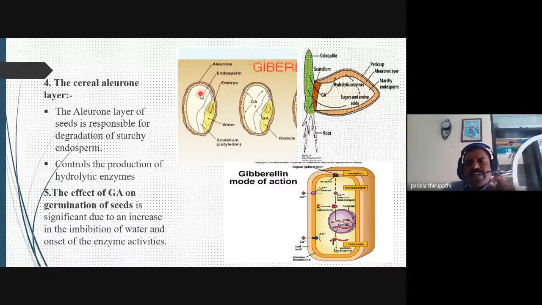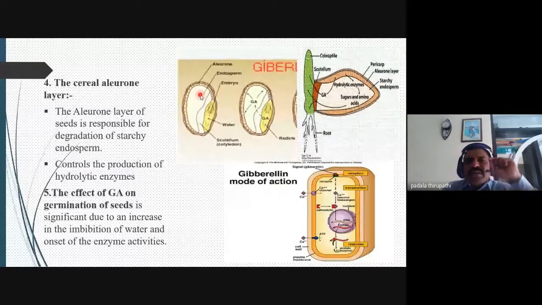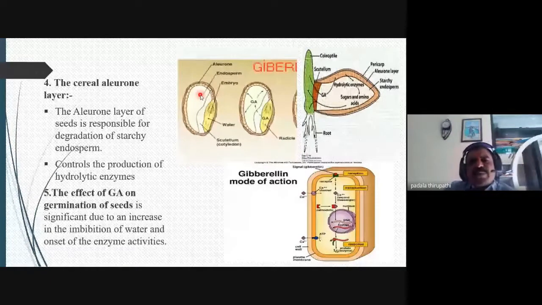This carbohydrate or starch is stored by the endosperm of rice and all graminae, Poaceae family members. This starch is surrounded by a brown sheath, the brown-yellow colored layer we observe. This brown-yellow colored layer we can call the aleurone layer.